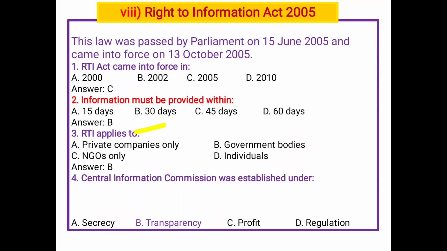Central Information Commission was established under A RTI Act, B IPC, C CRPC, and D Constitution. A RTI Act. RTI promotes A secrecy, B transparency, C profit, and D regulation. So transparency. RTI promotes transparency.